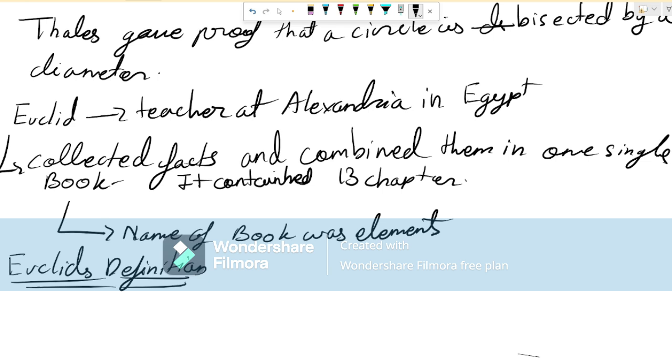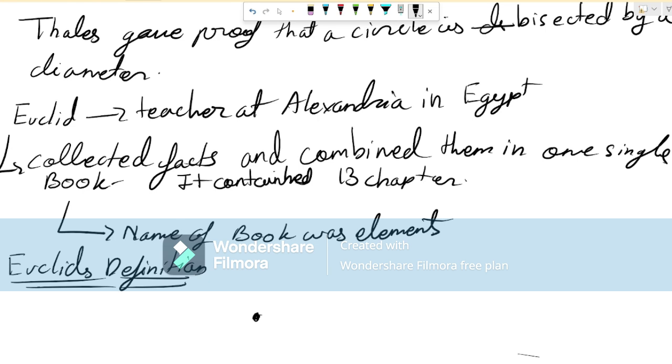Now, the ends of a line are points. Let's draw another line, and I name the points over here. There are 2 points at the end of the line, A and B. So these are called the points or the ends of the line.